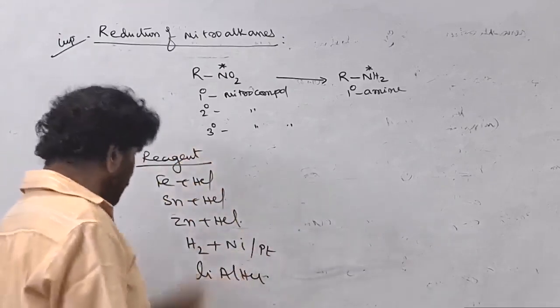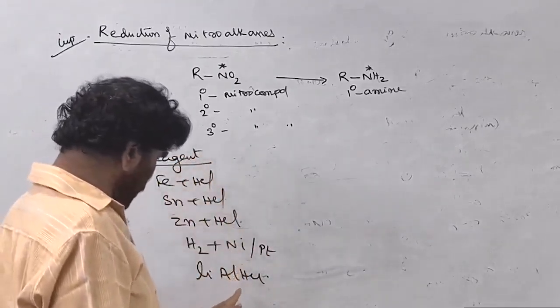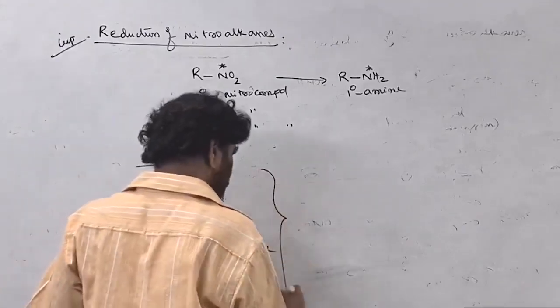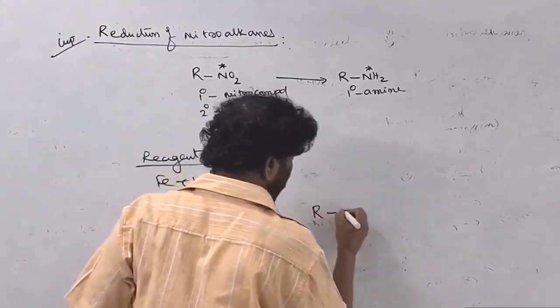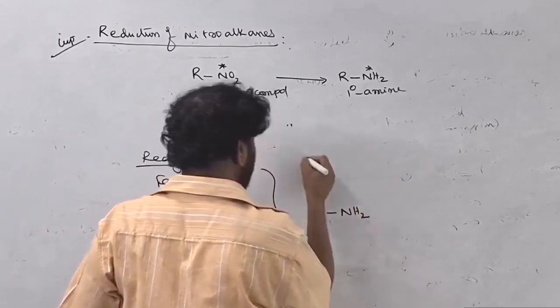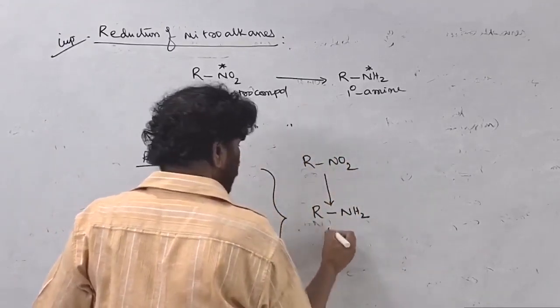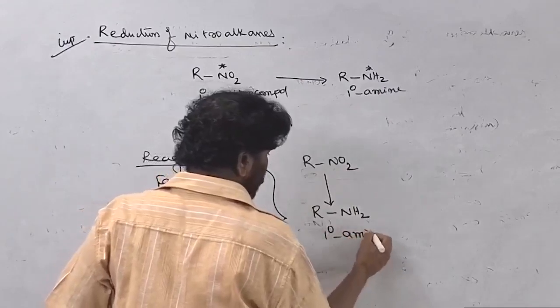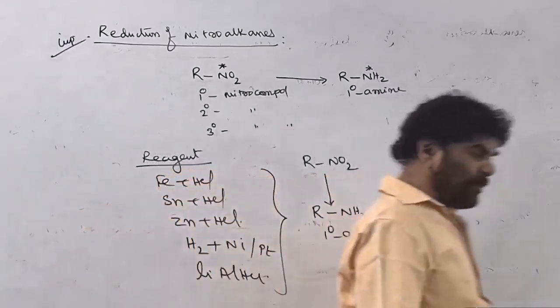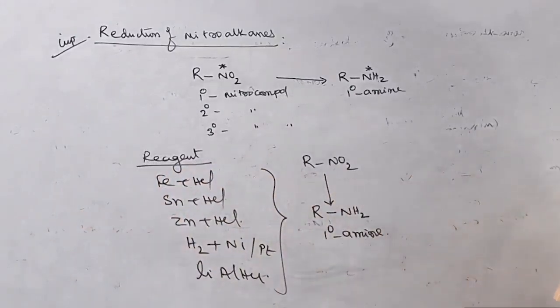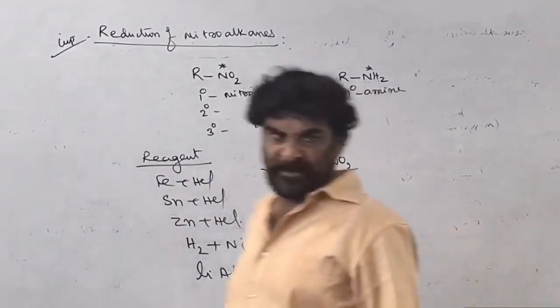If you take any one of these reagents, the nitro compound is converted to the primary amine. That is, RNO2 is converted into primary amine only. So it is a functional group interchange: one functional group is converted to another by the reduction procedure.